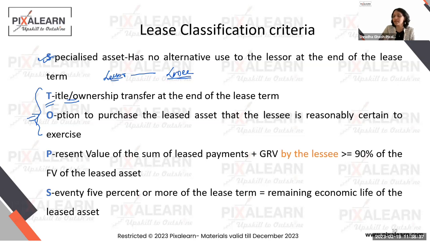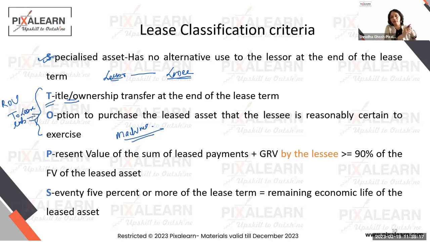So in case the lessee has a right to purchase, typically this works in all the machines, guys, big heavy machines. Let's say Siemens is taking a machine like that from some other party, and that machine is going to come with an option that at the end of, let's say, 9 years or 10 years, that machine will now belong to the lessee. The lessee will have an option of purchasing that asset. That itself becomes like a leased asset to the lessee today. So in both the cases, the lessee will debit an ROU asset and will credit a lease liability. That means treat it like a lessee's property right now when the asset is given to you. Don't wait for the lease term to end.